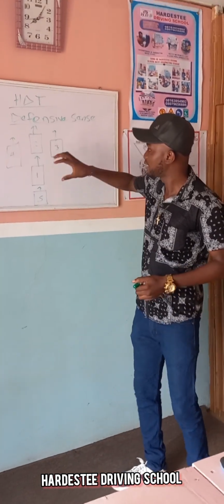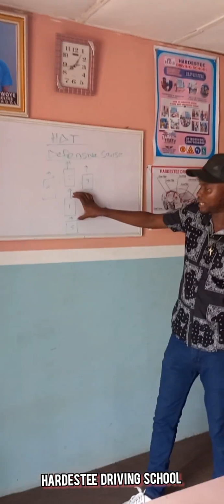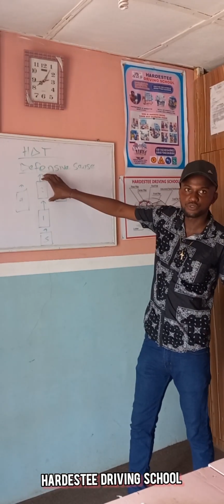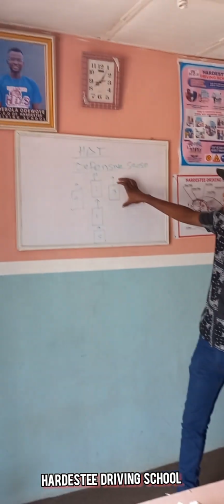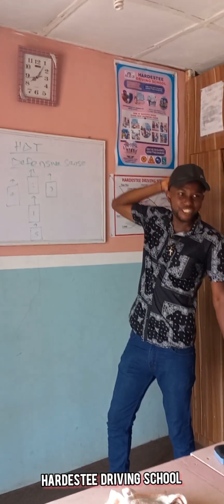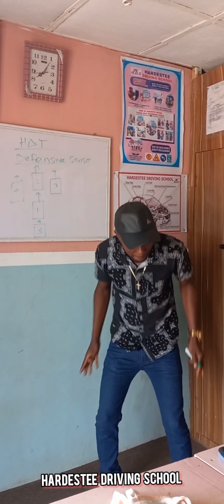You are driving the car, you are inside, which is your car 1. The second car you are driving is the car in front of you. The third car you are driving is the car inside. The fourth car, the car at your back, is the last car you are driving.